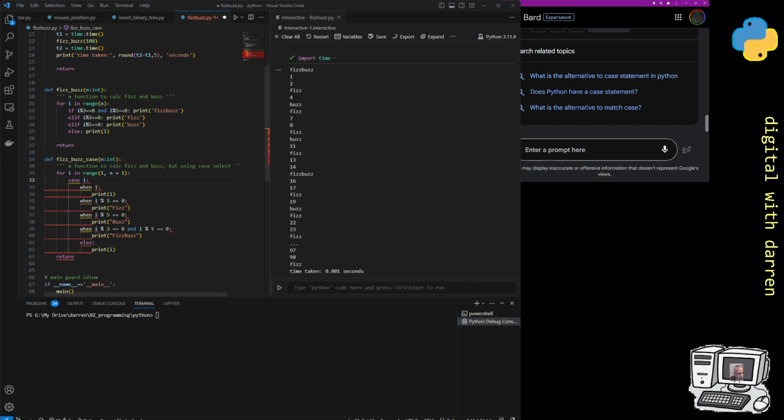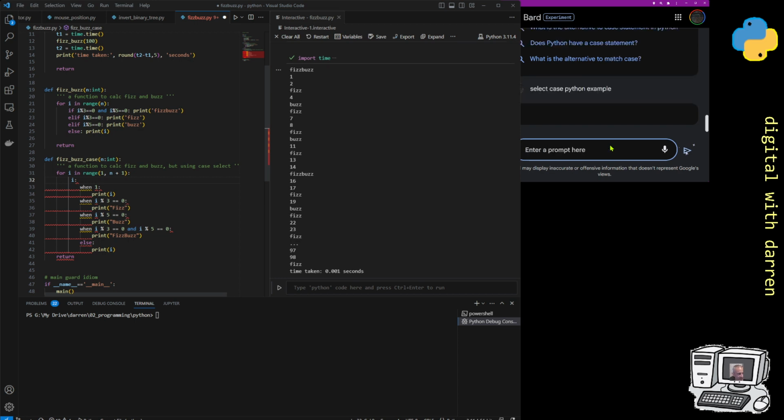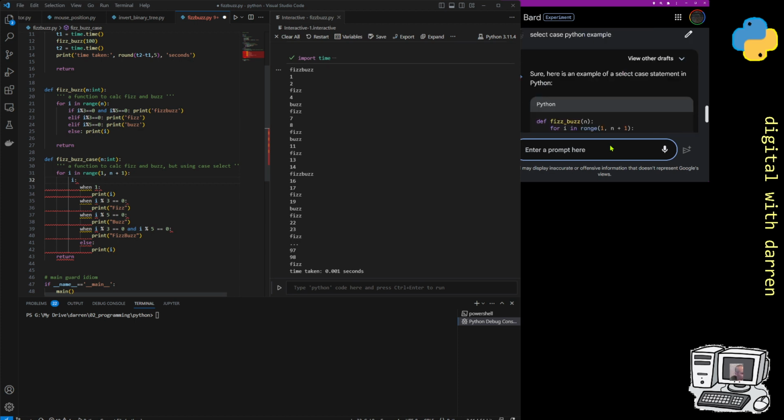So I might Google it. I'm just going to do something like select case Python. Hopefully it doesn't read the upper chat. I'm just going to take out an example because it'd be easier, and then I'll change it for that.